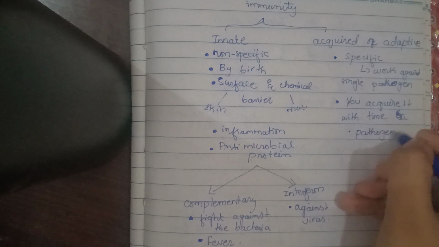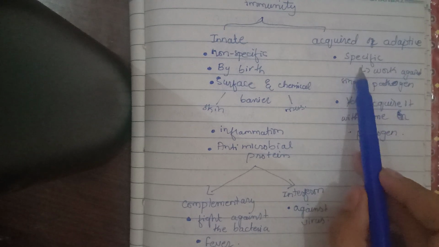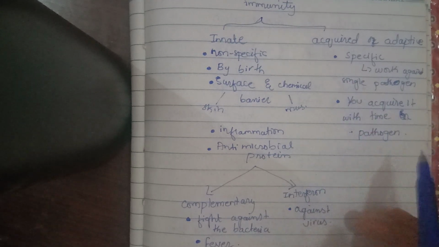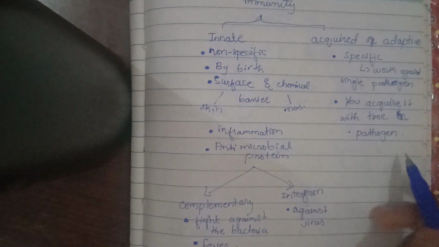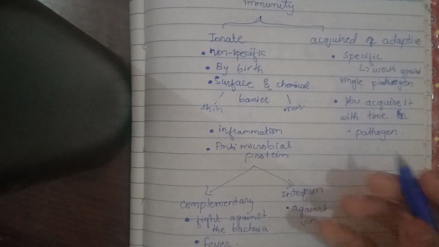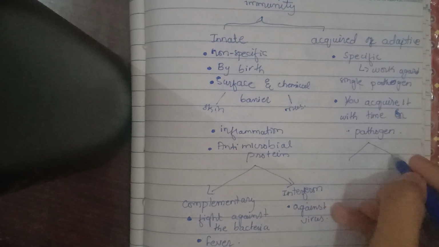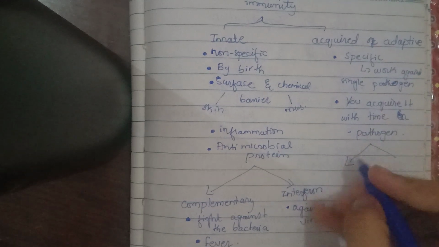This is not what you get by birth, this is what you get after birth. So these are specific and you require time. For example, when the pathogen goes into your body for the first time, your immune system will make a message for the next time that if it enters again, it will work on it. So it requires time.